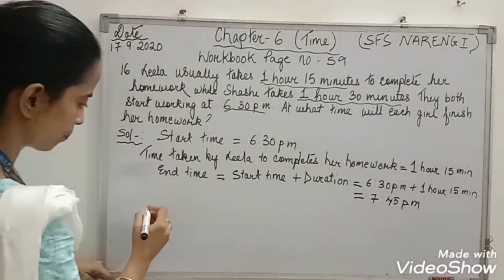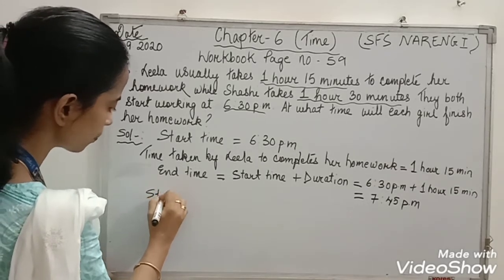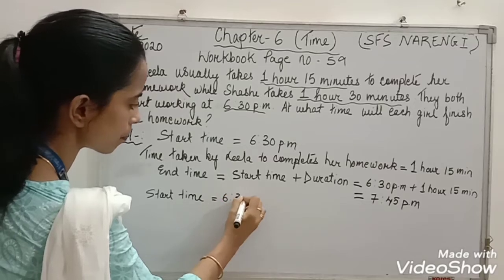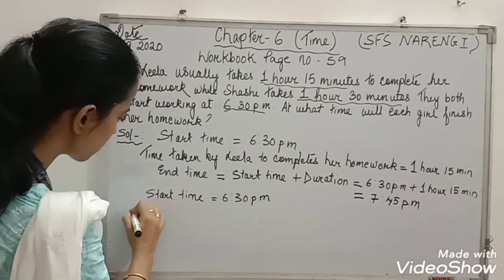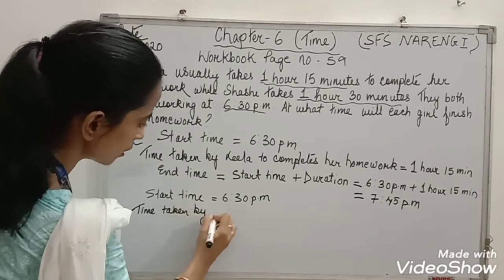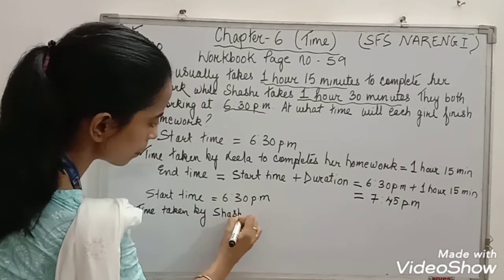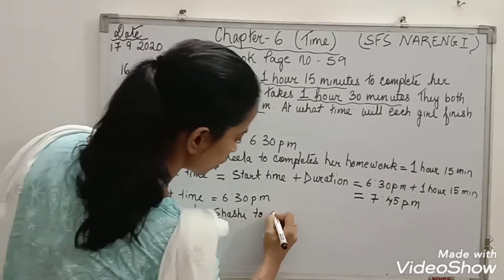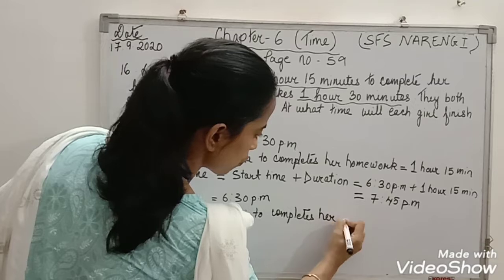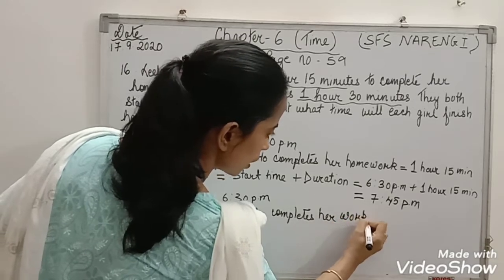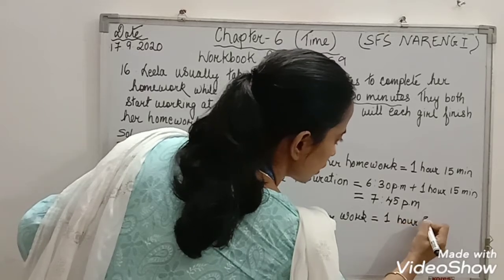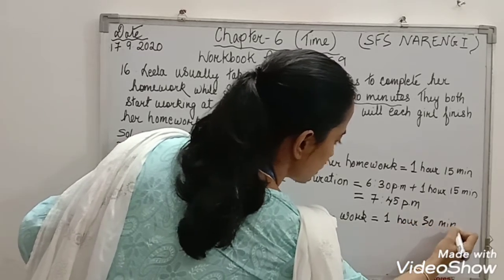Now for Shashi. Start time is the same, 6:30 p.m. Time taken by Shashi to complete her work is 1 hour 30 minutes.